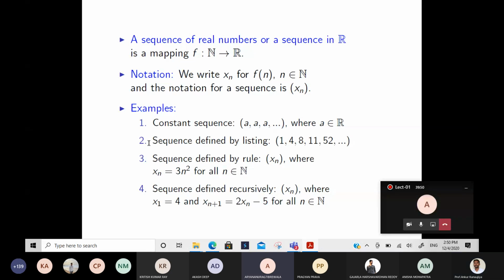Excuse me, sir. Yes. Sir, if we have a constant, then why do we call it a sequence? Like A. So why don't we write it as a single A? Yes, we can write it as a single A only.